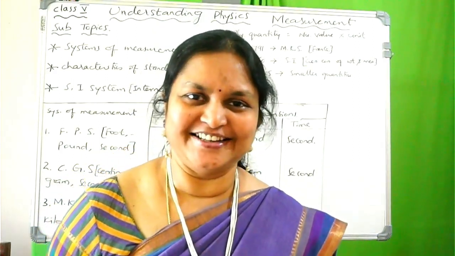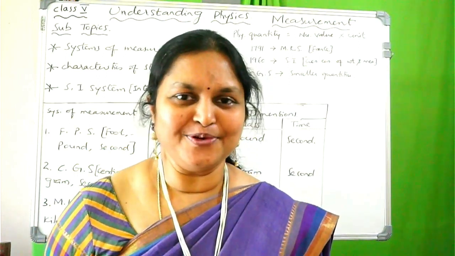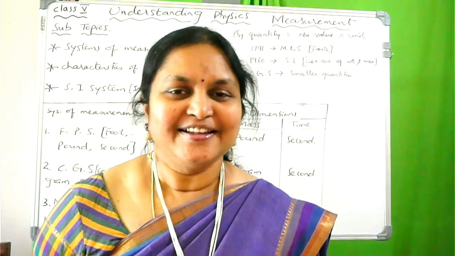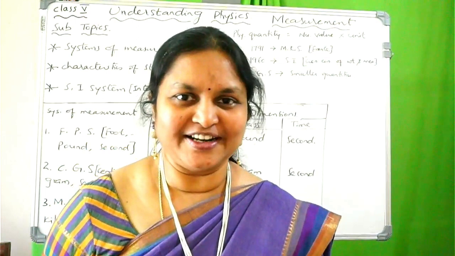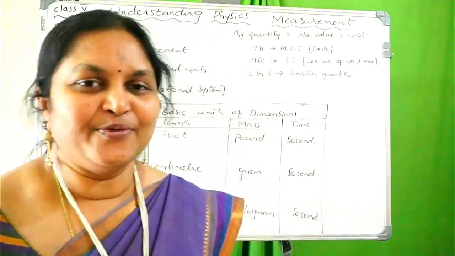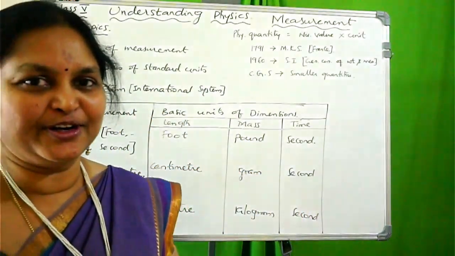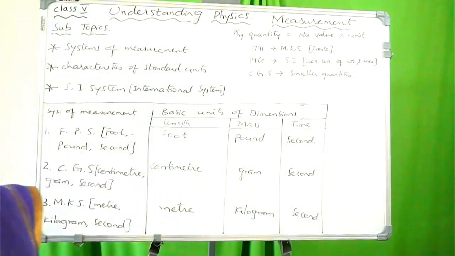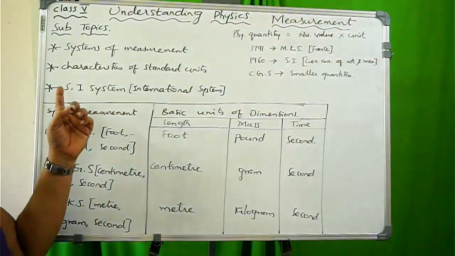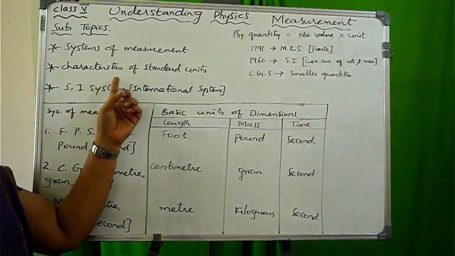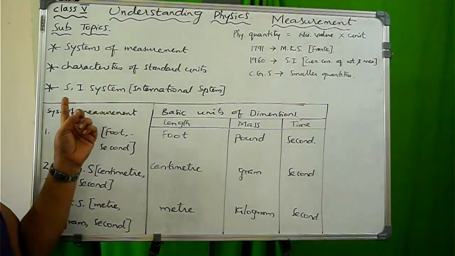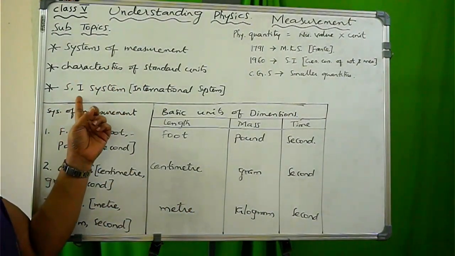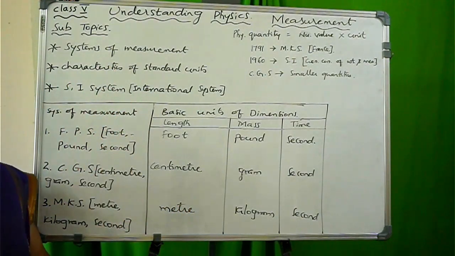It's me, Sunita Mahajan. Today I'm going to explain some more foundation concepts in physics for the topic measurement for 5th class students. What are the subtopic names? I have just written them on the board. Let us have a glance at the topics. The first is systems of measurement. The next topic is characteristics of standard units. And the third subtopic is the SI system, that is, the international system.